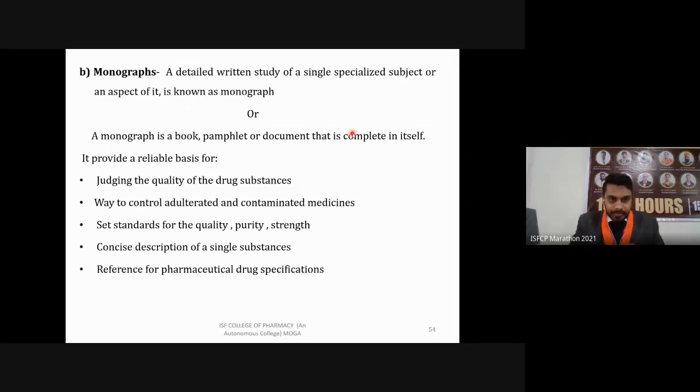It provides a reliable basis for judging the quality of drug substances, a way to control adulterated and contaminated medicine, and sets standards for quality, purity, and strength. It gives a concise description of single substances and is a reference for pharmaceutical drug specifications.